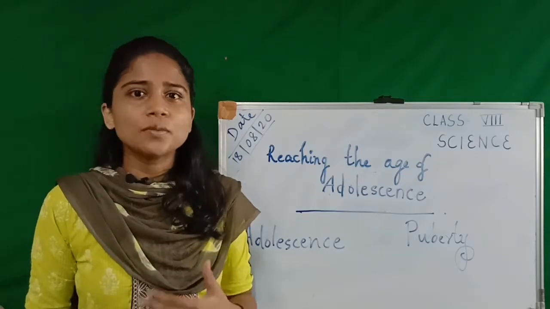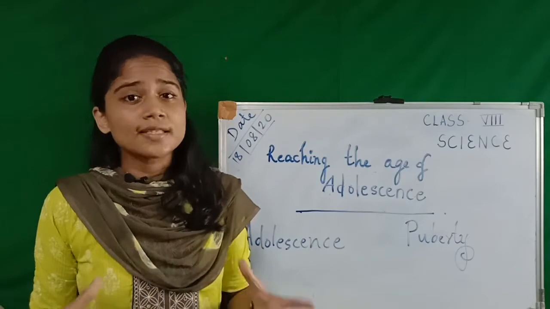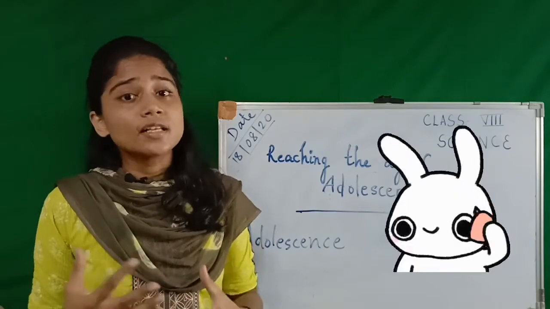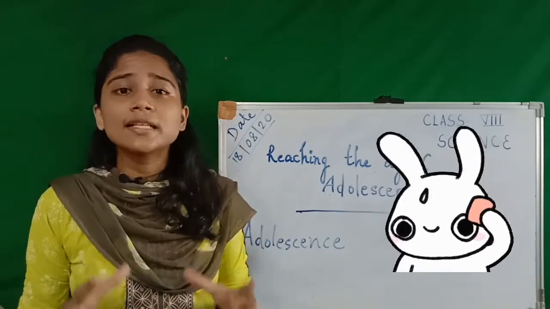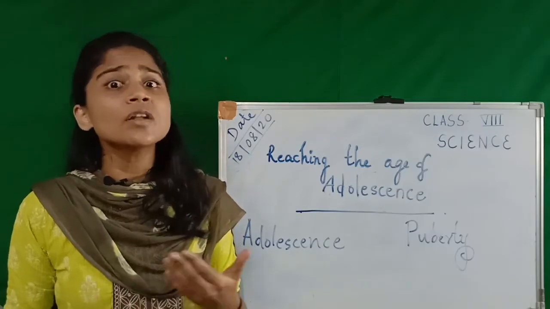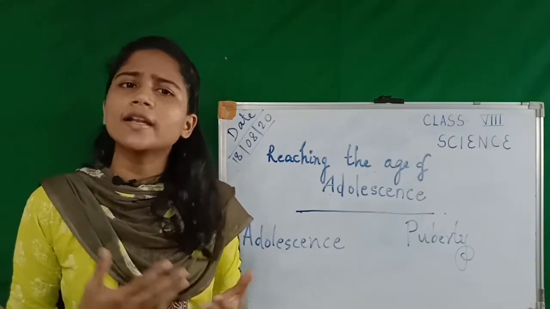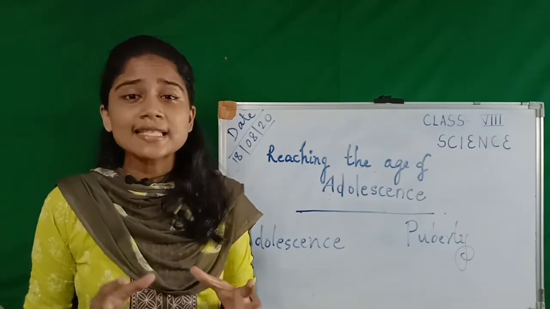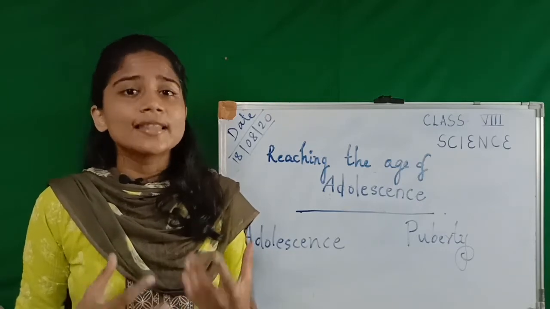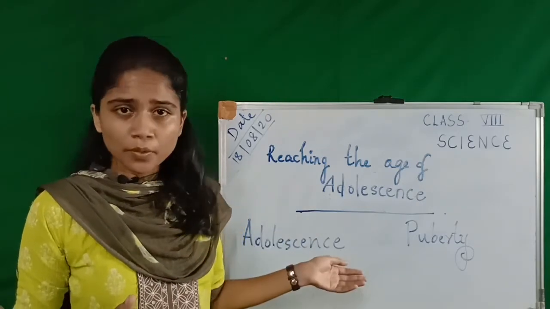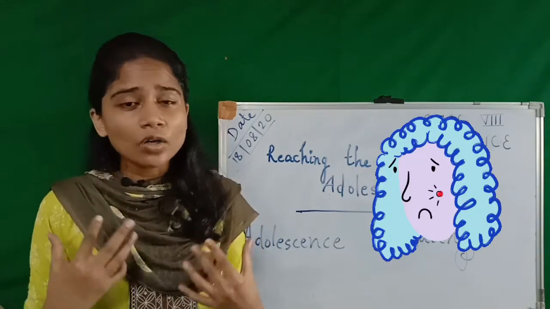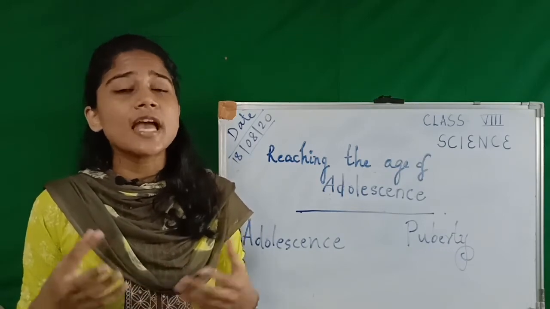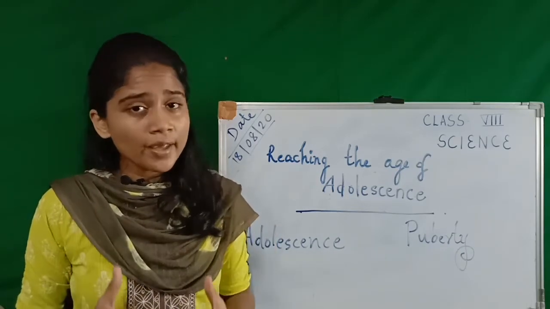We all sweat, right? We all sweat while playing or during the summer season. We all sweat normally, but during the adolescence age, boys and girls sweat more. That is because the sweat glands produce more sweat, and also the sebaceous glands. You must be wondering what these sebaceous glands are. Sebaceous glands are glands that produce oil in our body. That is why boys and girls, once they hit puberty, have acne and pimples all over the face and body, because these sebaceous glands increase their activity and produce a lot of oil on their body.